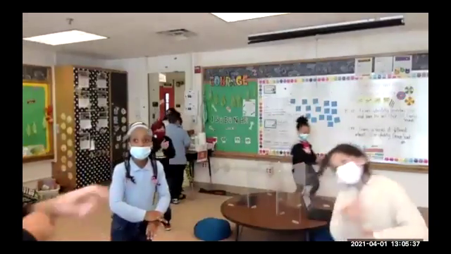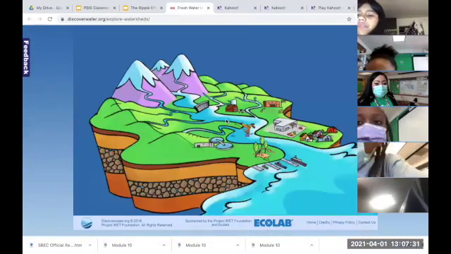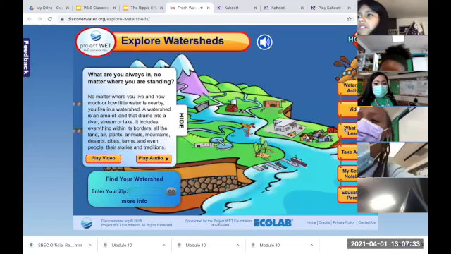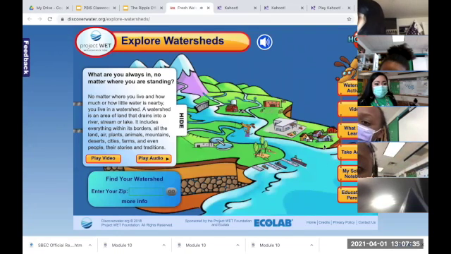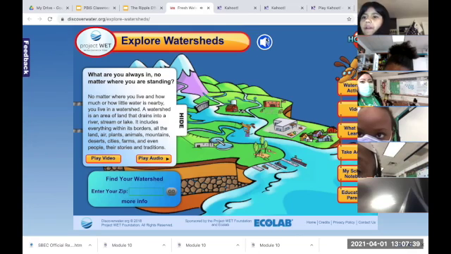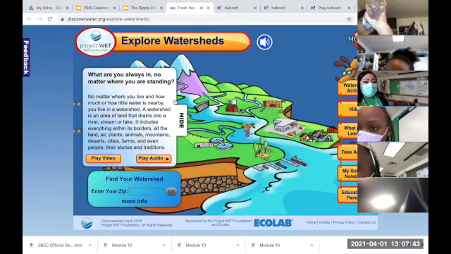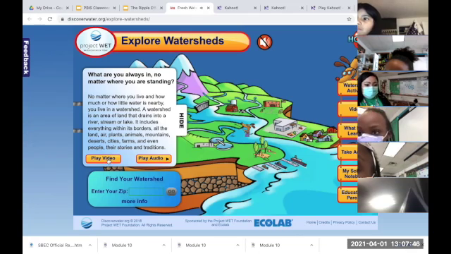Do you guys want to play with your own watershed? Yes. All right, I'm gonna put a link in the chat box, and you're gonna get to see an interactive watershed. It's like a website, and you guys are gonna get to do some stuff with the watershed. You can turn off the sound, or you can keep it on however you want. Okay.